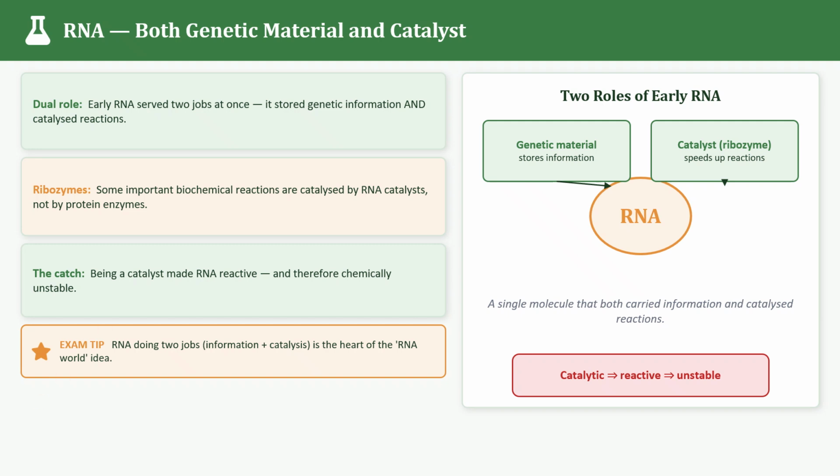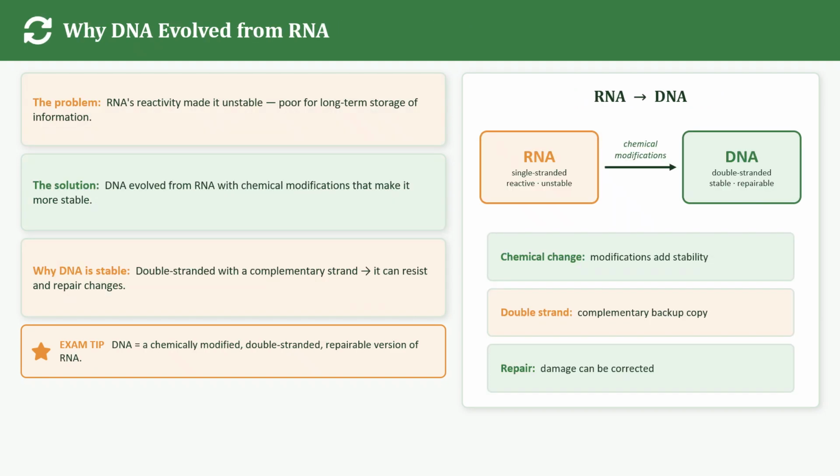Okay, let's skip to the next. Why did DNA evolve from RNA? So now comes the next question. If RNA existed first, why do almost all organisms today use DNA? The answer is that DNA is much more stable than RNA. Let's see the chemical composition first.